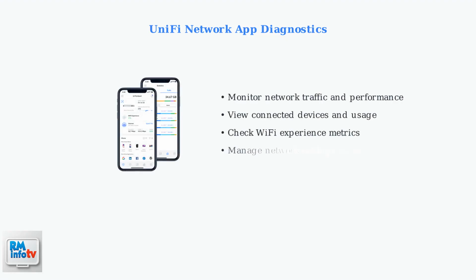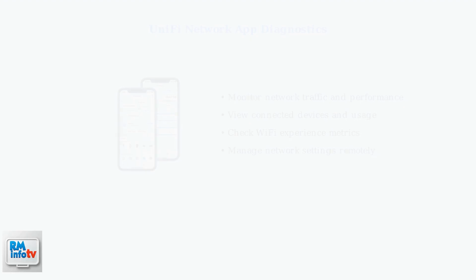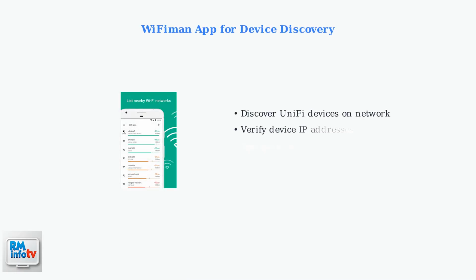When your UniFi Dream Router experiences app connectivity issues or general problems, systematic troubleshooting through mobile apps and built-in tools can quickly identify and resolve most issues. The UniFi Network mobile app is your primary tool for setup and management. It provides comprehensive network statistics, device monitoring, and real-time performance metrics to help diagnose connectivity issues. The Wi-Fi Man app complements the UniFi Network app by helping you discover UniFi devices and verify their IP addresses. This is particularly useful when devices aren't appearing in your main network management interface.